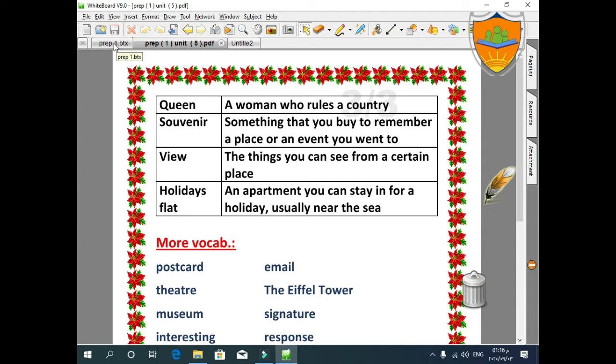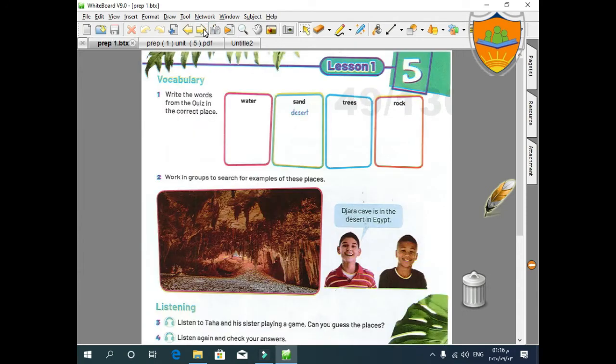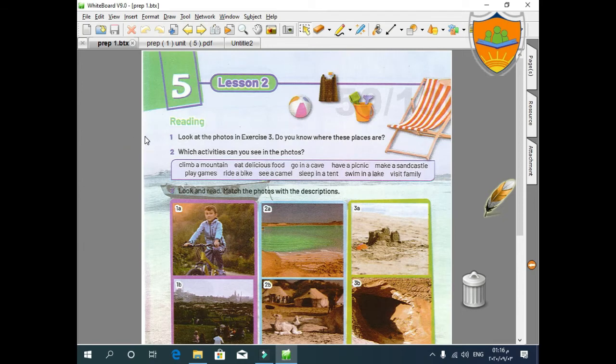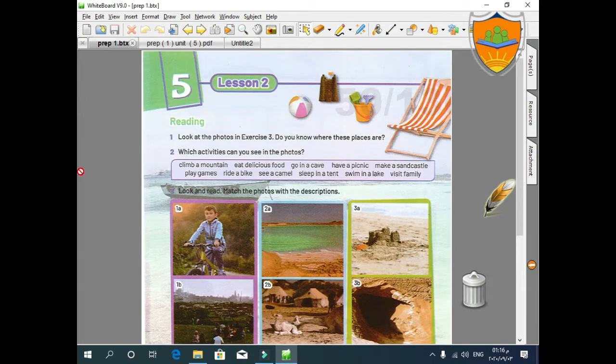Please, all of you, my students, open your book, page 46. Okay, we will start from here because we have a reading and it's a nice one. But first of all, we have some activities we want to learn about, like climb a mountain. Okay, can you see these pictures?